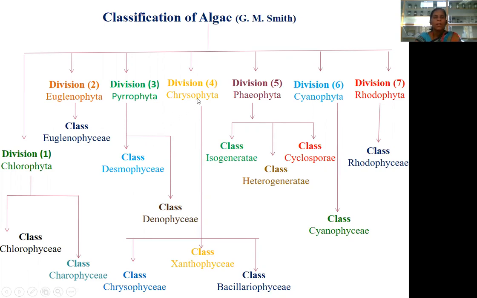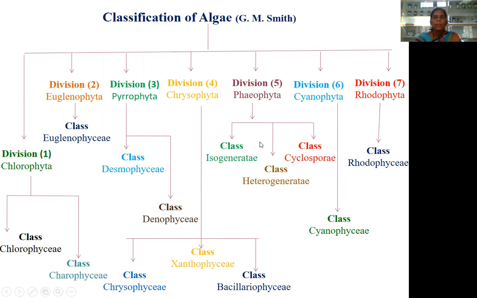Division 4, Chrysophyta, is classified into 3 classes. Chrysophyceae is also known as golden brown algae. The second class, Xanthophyceae, is also known as yellow green algae. Then the class Bacillariophyceae.